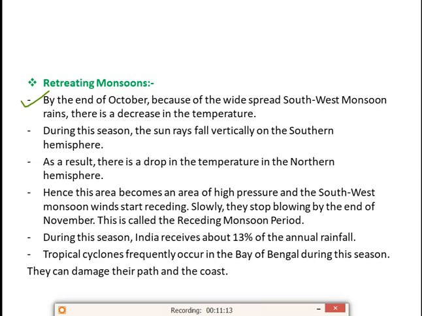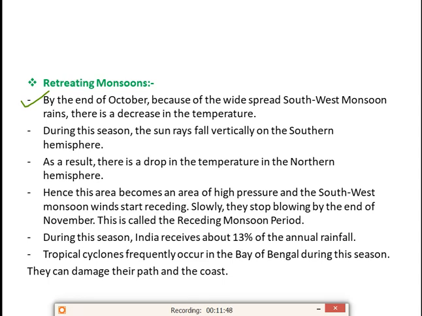Because of the southwest monsoon rain, the temperature will decrease at the end of October, and in this season the sun rays will fall vertically on the southern hemisphere. We have read that in the summer season the sun rays fall perpendicular to the northern hemisphere, but during the retreating monsoon the sun rays will fall vertically on the southern hemisphere. As a result, the temperature will drop in the northern hemisphere. Because of that, the temperature will become less in the northern hemisphere.